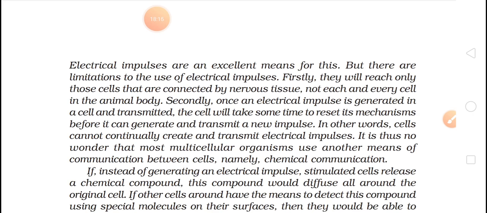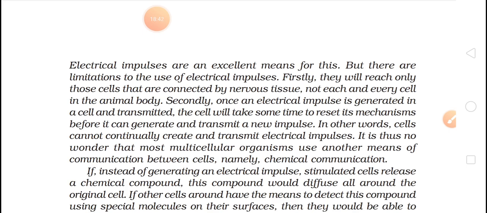So each and every time we are not using electrical impulses, and second thing, these electric impulses are not connecting to all the cells, they are connected to some cells only. So if we want to generate an impulse or transmit a new impulse, then we will create and transmit it by using an electrical impulse.